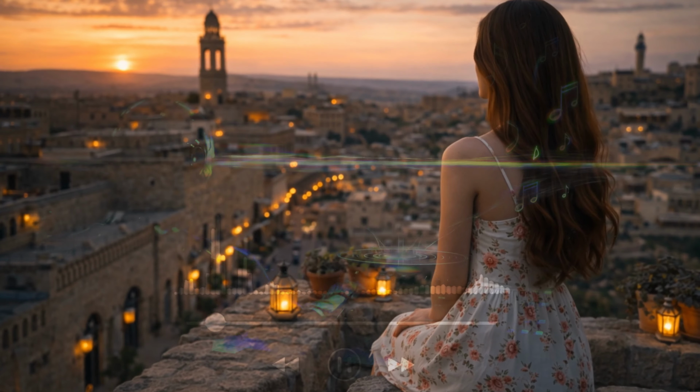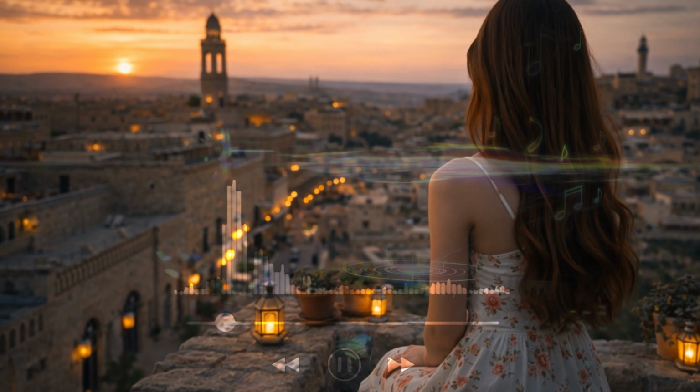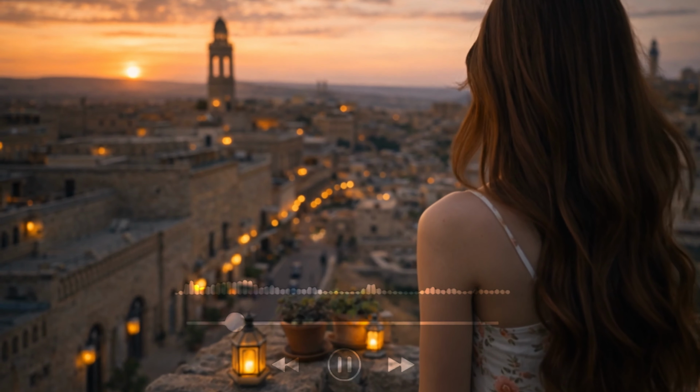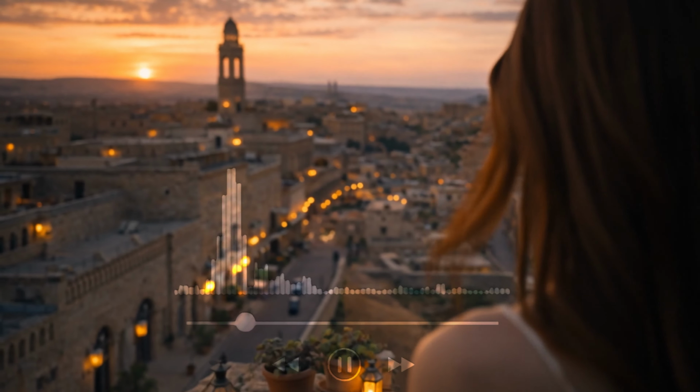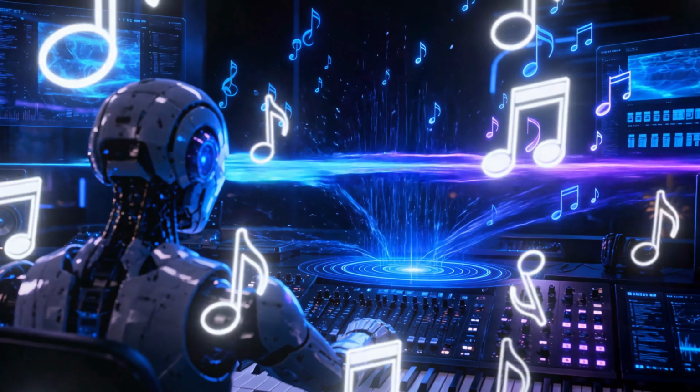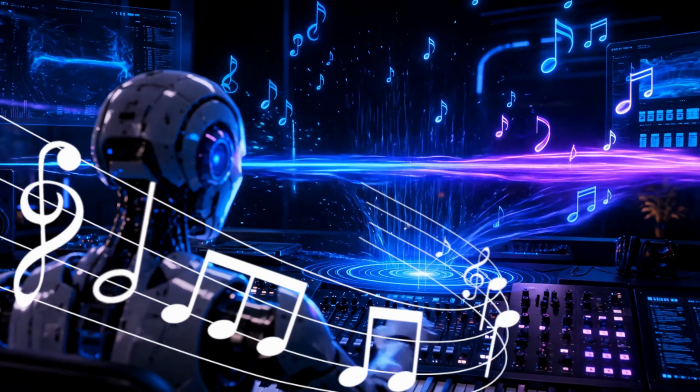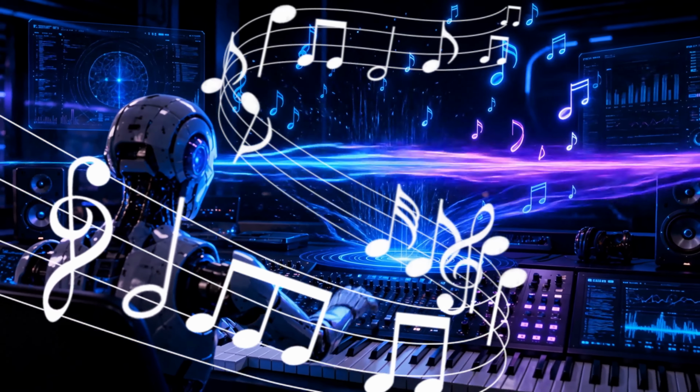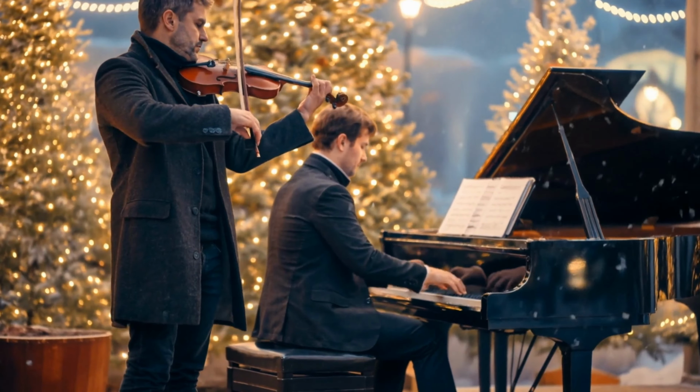Apparently, you can now upload a single photo and AI will generate an entire song based on the mood and atmosphere of that image. I've never seen AI approach music creation quite like this before. The more I thought about it, the more it actually made sense.